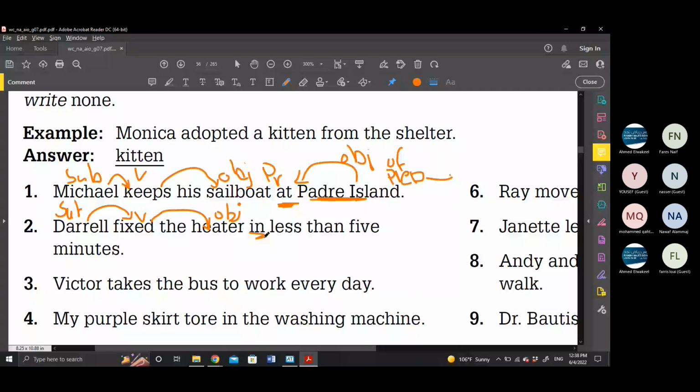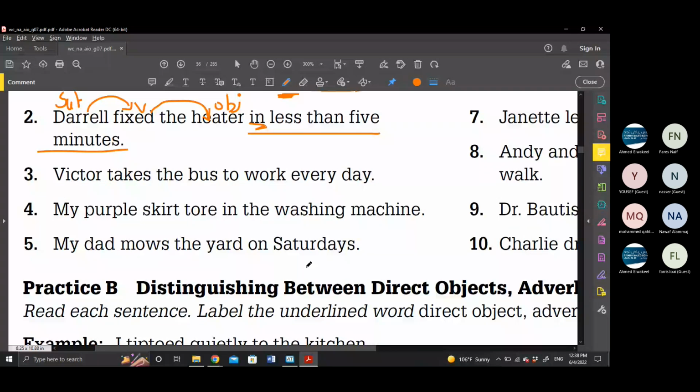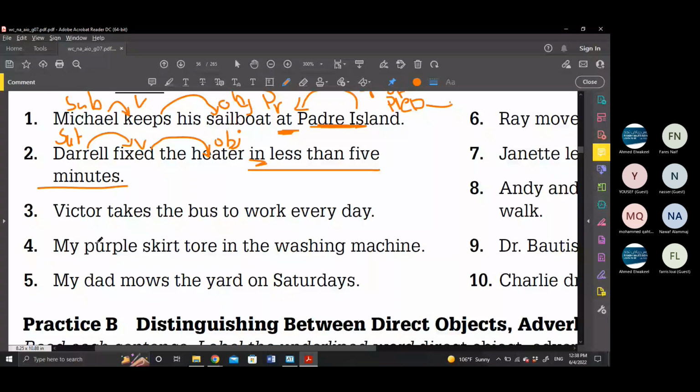Number 3: Victor takes the bus to work every day. Victor is the subject, bravo. Victor is doing what? Takes. So takes is the verb. He takes what? The bus. So bus is the object. What about to? To is a preposition. So work is